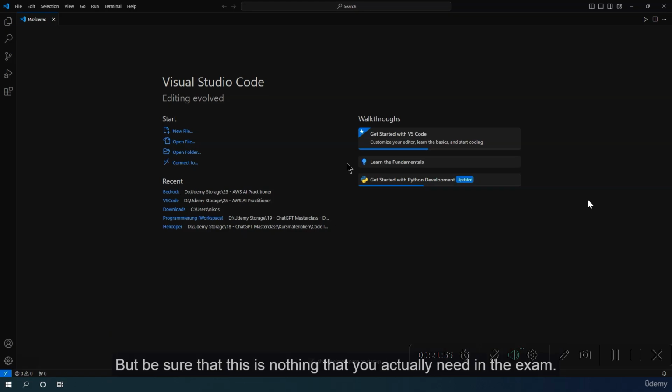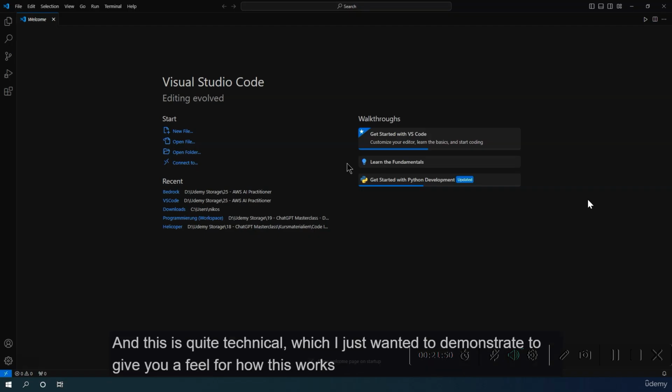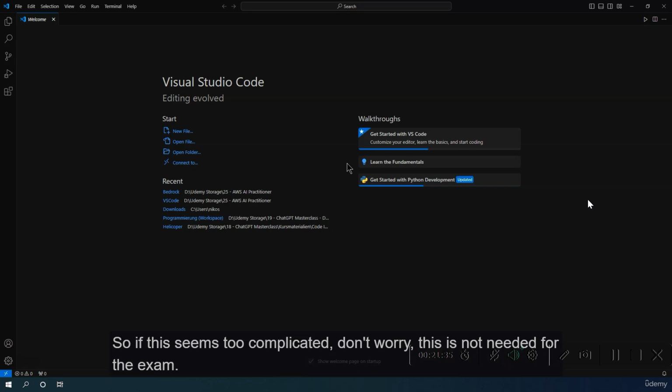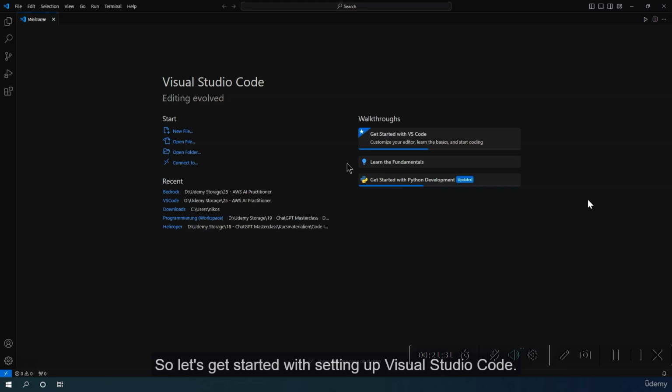But be sure that this is nothing that you actually need in the exam. So we will use some Python script and this is quite technical, which I just wanted to demonstrate to give you a feel for how this works and just demonstrate this in a practical way. But be sure that nothing of this is really needed for the exam. So if this seems too complicated, don't worry, this is not needed for the exam. So let's get started with setting up Visual Studio Code.